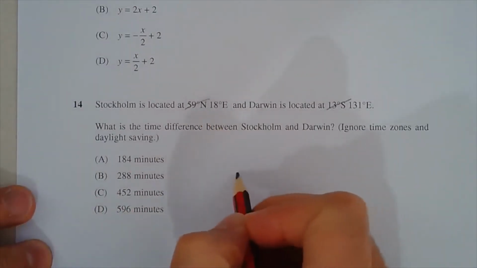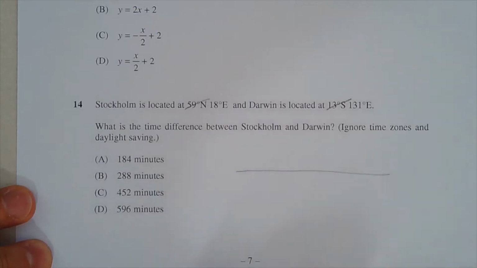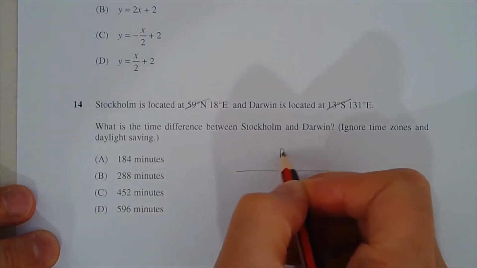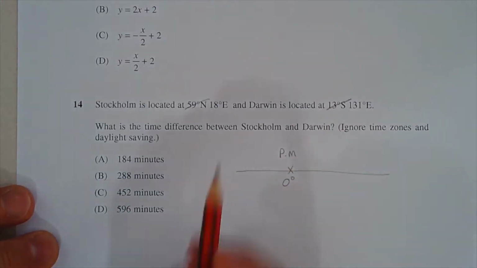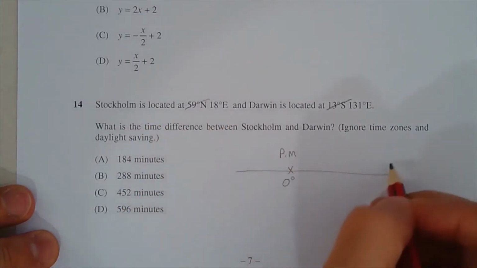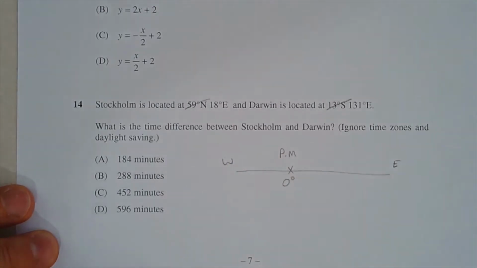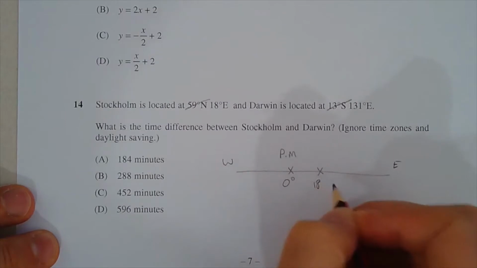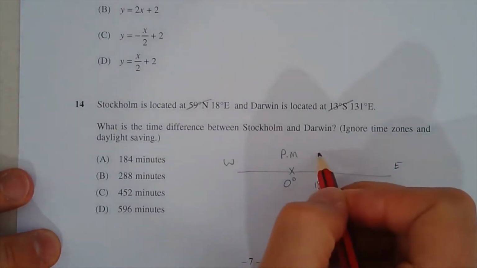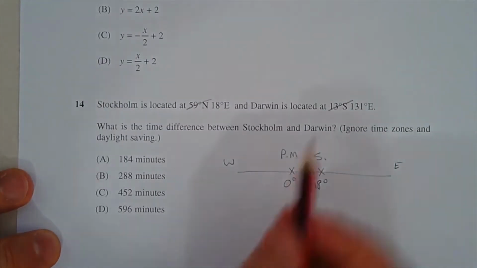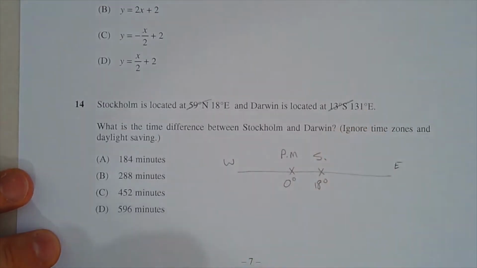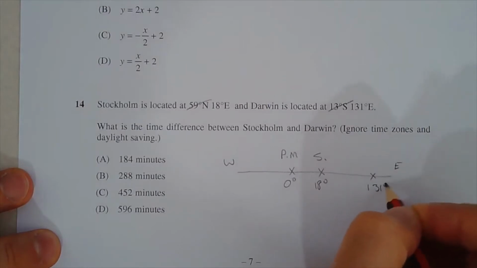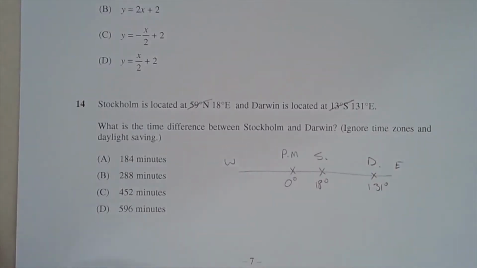Now the next thing I'm going to do is to draw a number line to visualize this. Let's make this 0 degrees, so that's our prime meridian. Stockholm is 18 degrees east, so there's east and west, and I'll mark that on the number line. There's 18 degrees, and that's Stockholm. And Darwin is 131 degrees east. So that would be here, 131 degrees east, and that's Darwin.